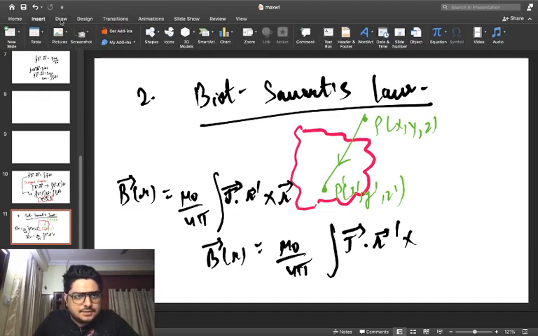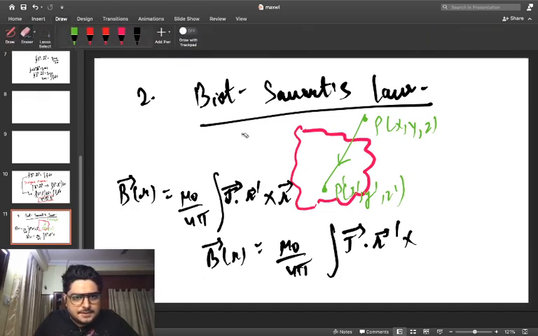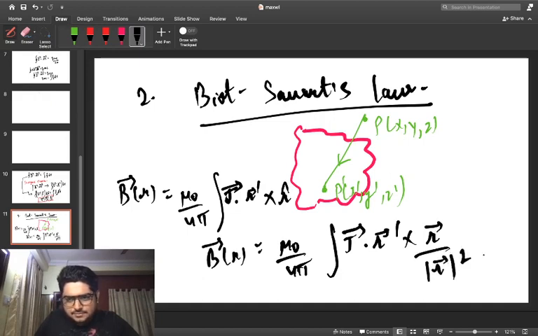There has to be a slight change: I used the arrowhead as a superscript, but I have to use a cap because it denotes the unit vector of r vector. So r dash cross r cap divided by modulus of r vector square, and over here it should be dv.